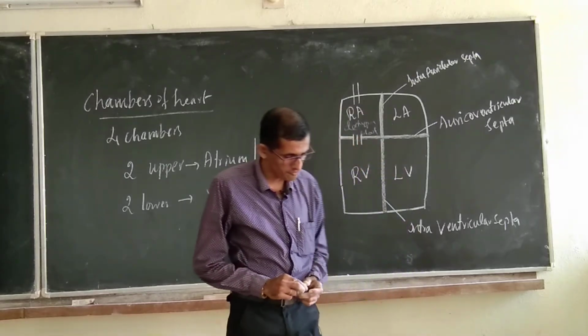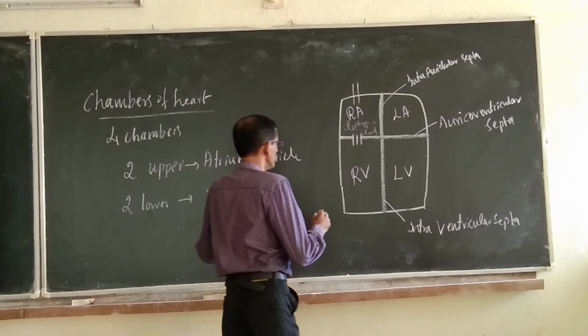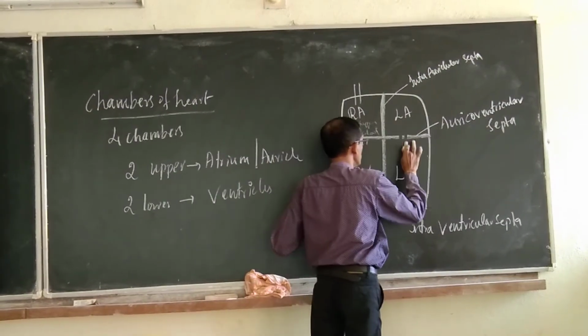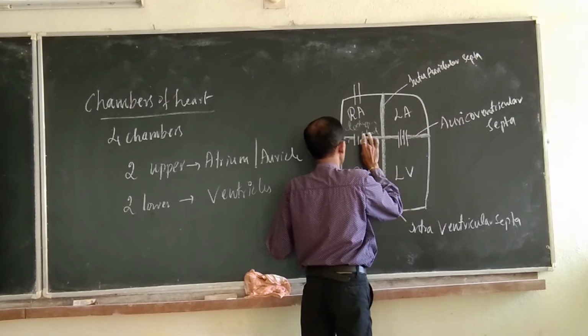Left atrium and left ventricle have the bicuspid valve, am I right? Yes, the bicuspid valve is here, and here the tricuspid valve.